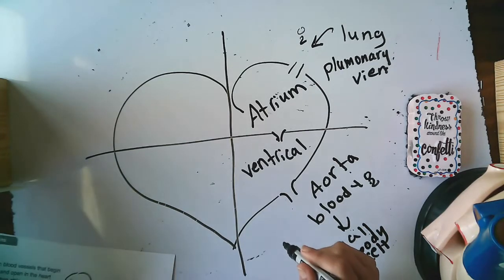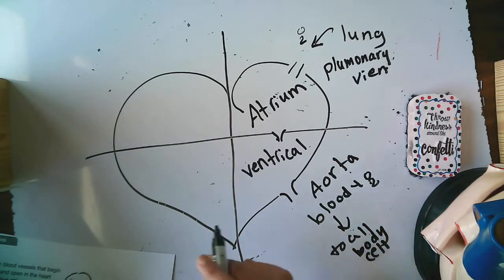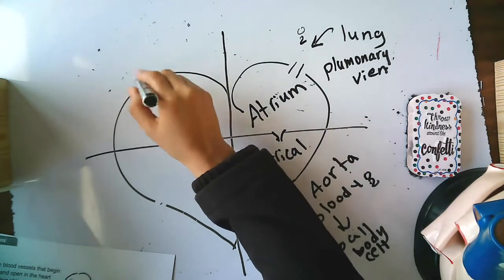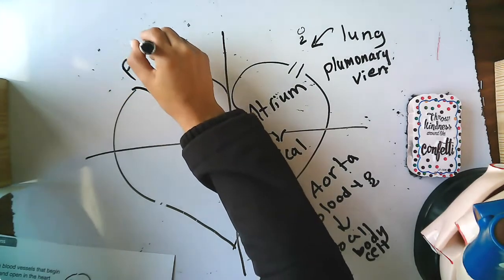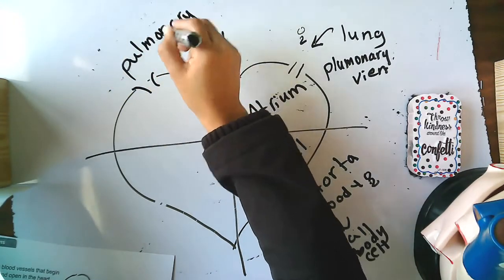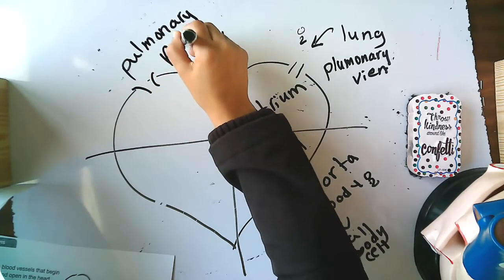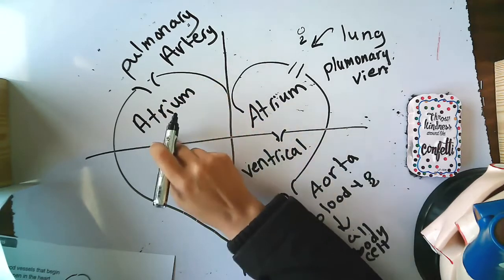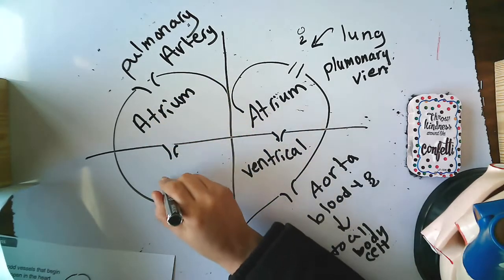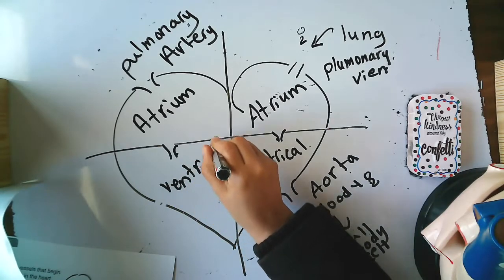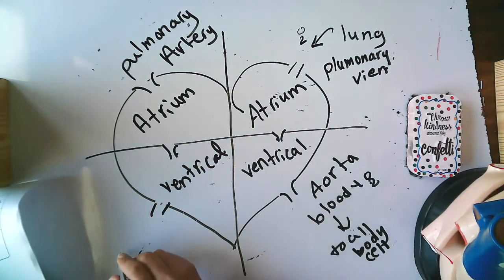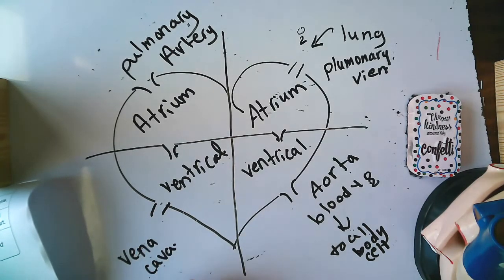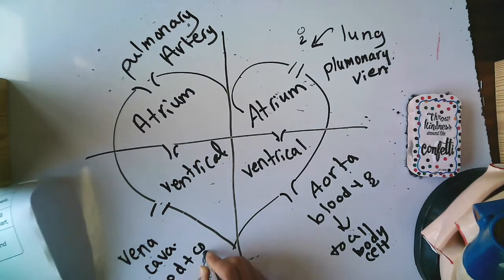Then after that there is an opening called the pulmonary artery, again atrium, go to ventricle, and then go to the vena cava, which takes blood carrying CO2.